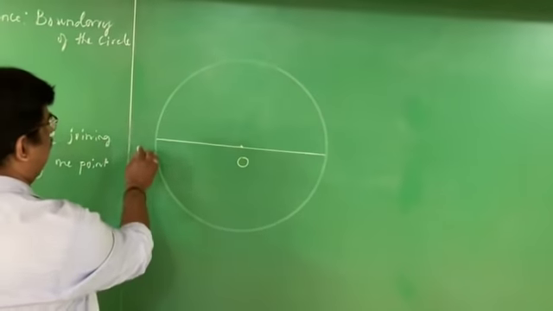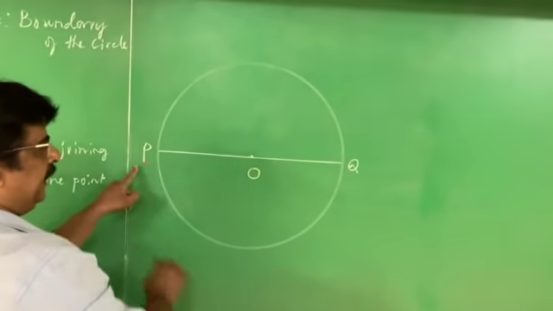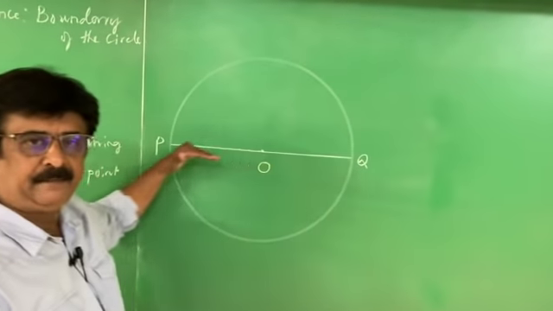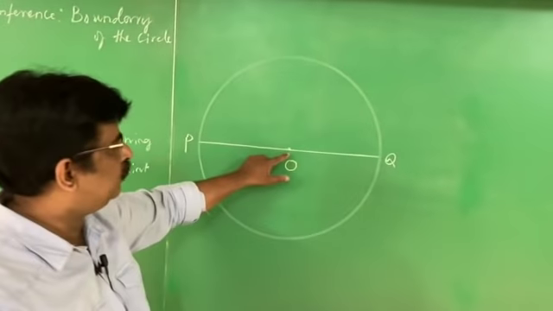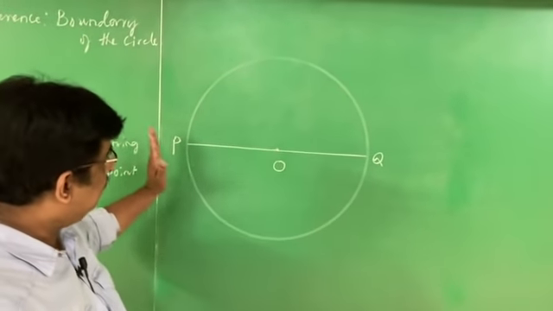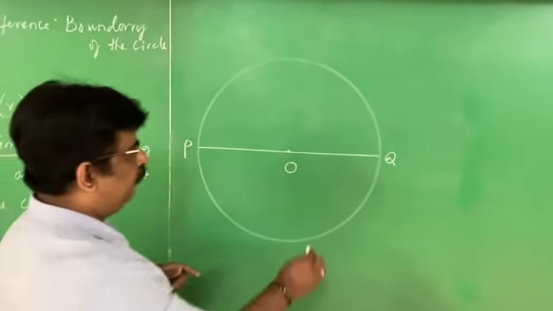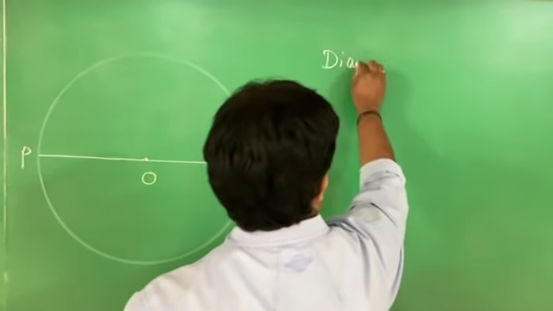See, now when I write like this, here I have P and Q. OP is a radius, OQ is a radius, PQ is a line segment. Or I can say that PQ is a line segment passing through the center O. Then this is the diameter. Therefore, diameter.